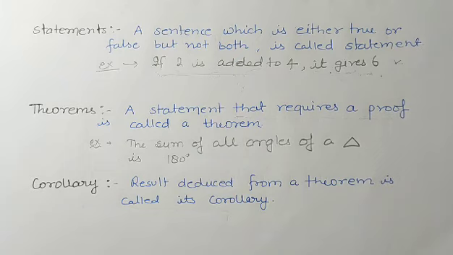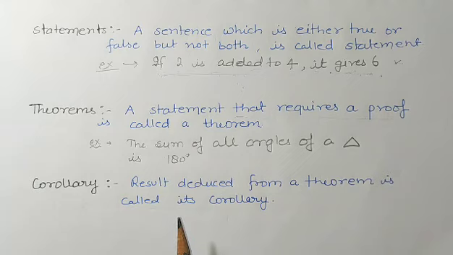Now the last topic for today is corollary. A result deduced from a theorem is called its corollary. It means whenever a result is deduced from a theorem, it is called its corollary. So these are all the topics that we have studied today.